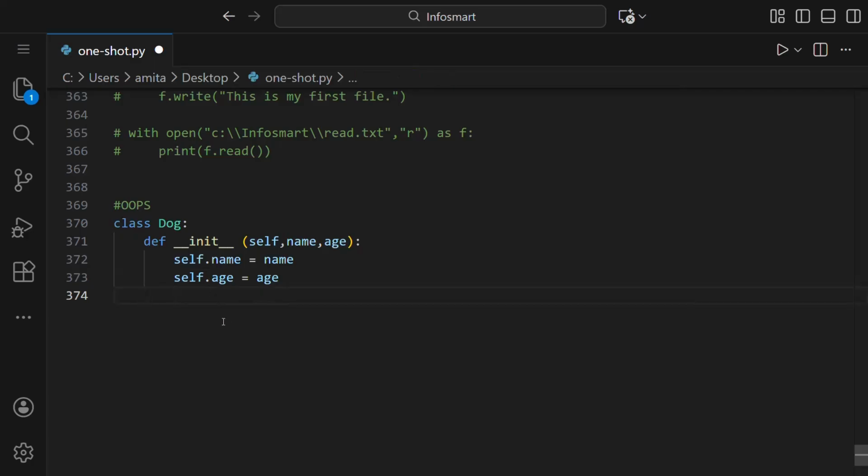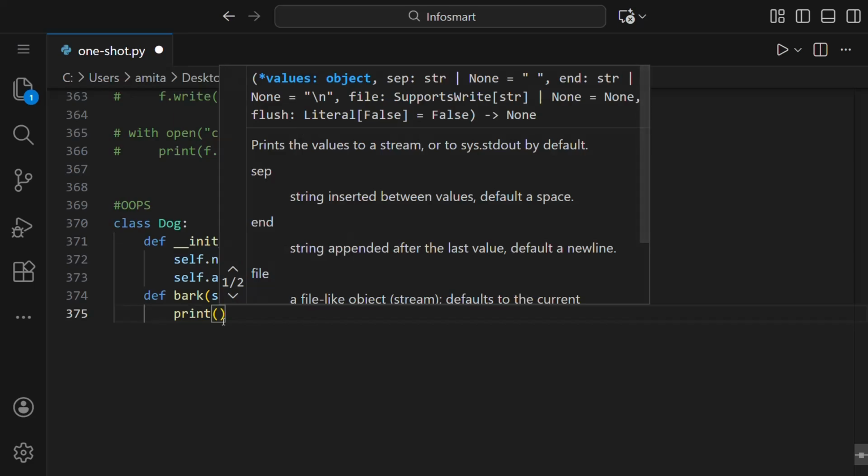Now we are defining the next function, let's say bark. For that, first we'll write def, and then the name of the function, that is bark. Inside this, we'll write self. And here, what we will be printing is, we'll write print, and we will print using the formatting string.